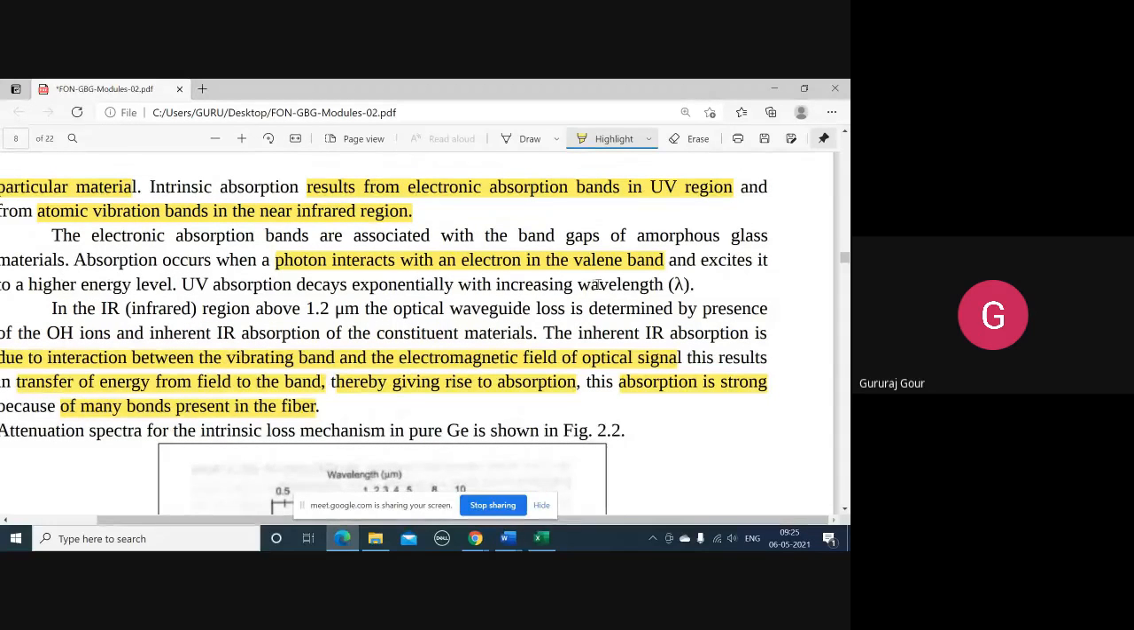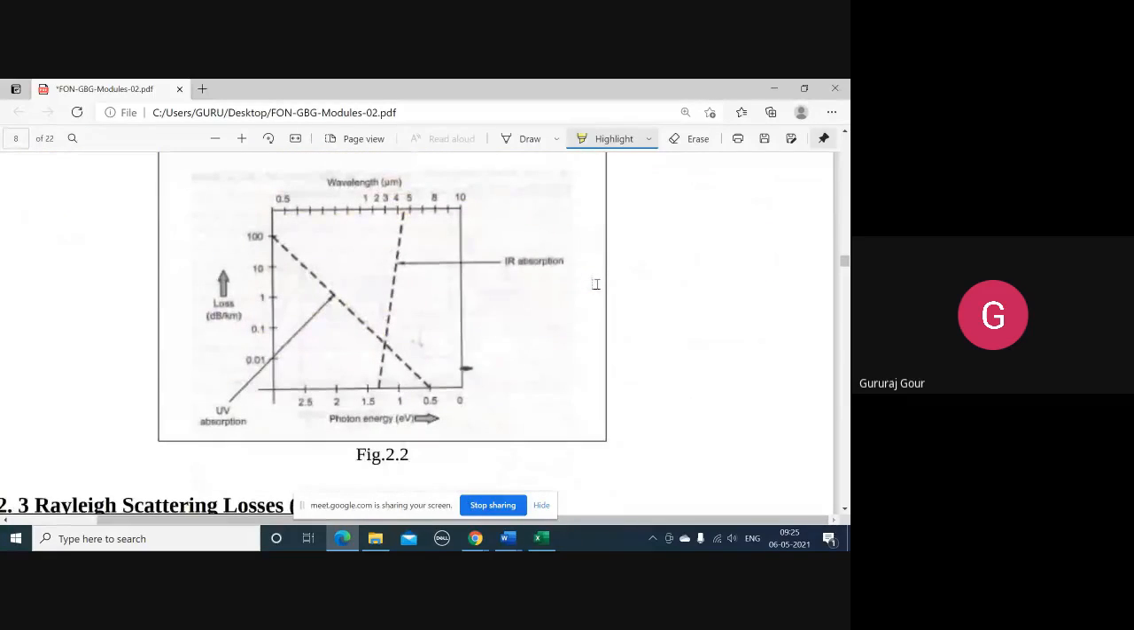So whenever the photon from the light interacts with the electron in the valence band, that is the electronic absorption band of the UV region, it excites that electron to a higher energy level. That means energy is absorbed in exciting that electron to the higher energy level. That's what is known as the UV absorption, and it decays exponentially from 0 micrometer up to 8 micrometer. It becomes zero about 8 micrometer, and it is at a maximum level of 100 decibels per kilometer at 0 micrometer wavelength.